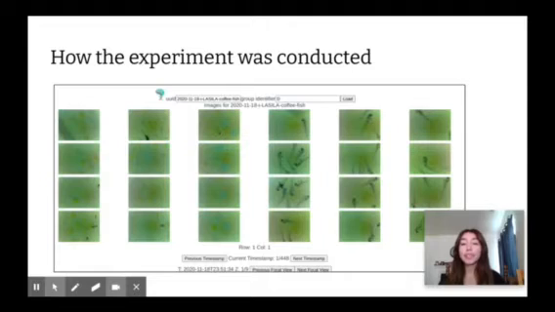How the experiment was conducted. Each of us was assigned 3 experimental wells to monitor and collect our observations. The experiment ran for 6 days.